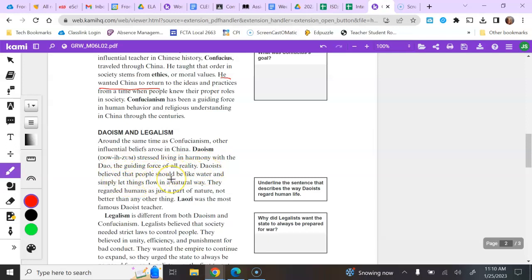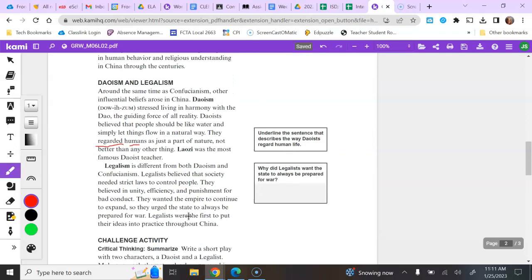Taoists believed that people should be like water and simply let things flow in a natural way. They regarded humans as just a part of nature, not better than any other thing. Laozi was the most famous Taoist teacher. So what sentence describes the way Taoists regard human life? And here's our word regard, okay? And you're going to finish underlining that sentence.